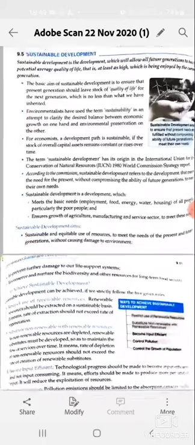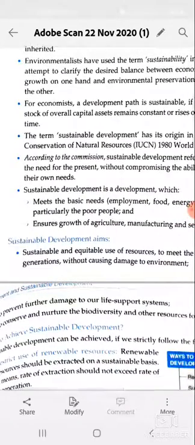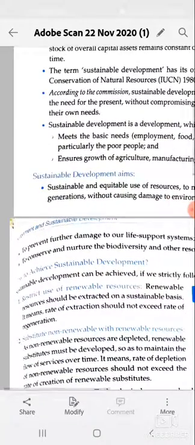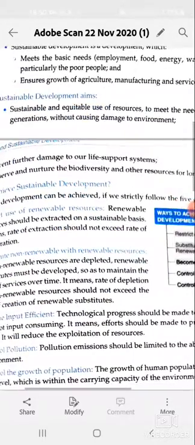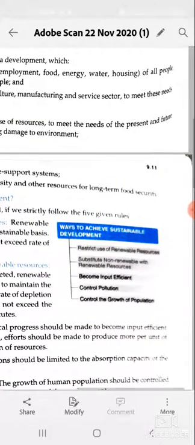Now sustainable development aims to meet the needs of present and future generations without causing damage to the environment, to prevent further damage to our life support system, and to conserve and nurture the biodiversity and other resources for long term food security.